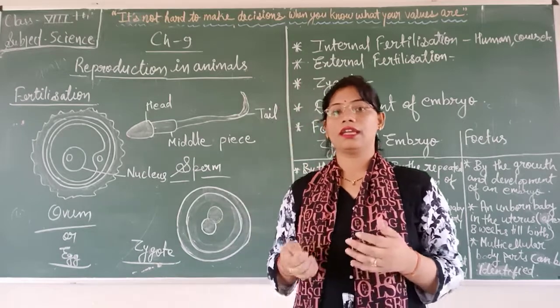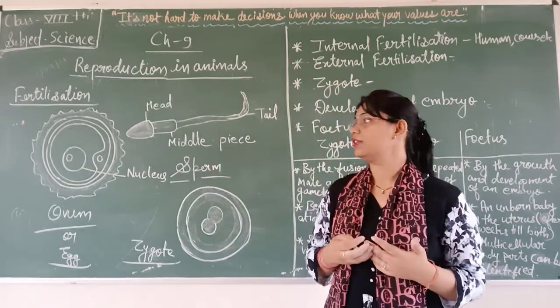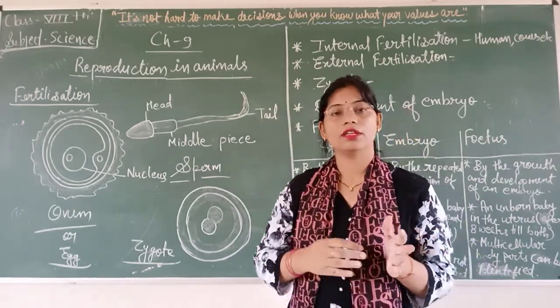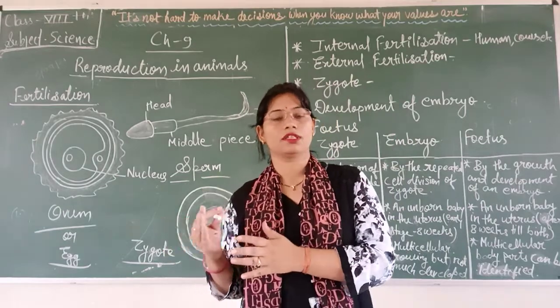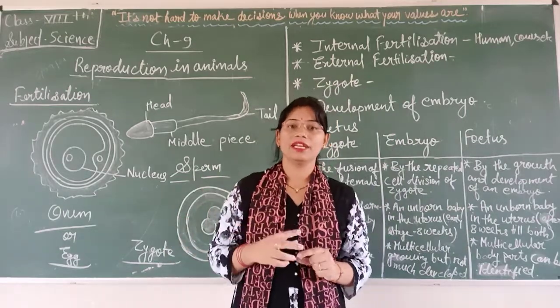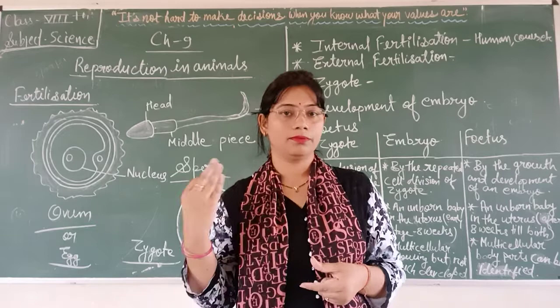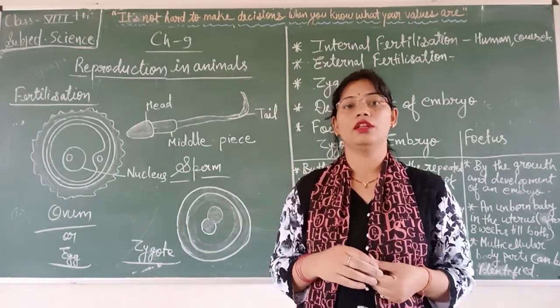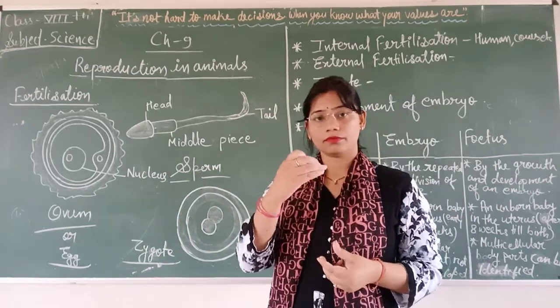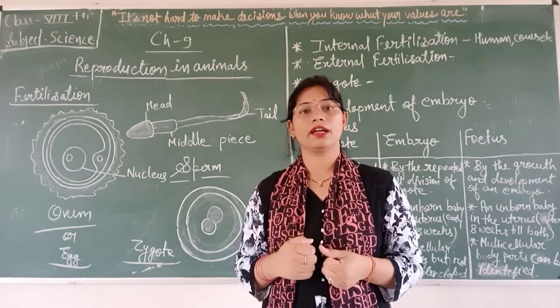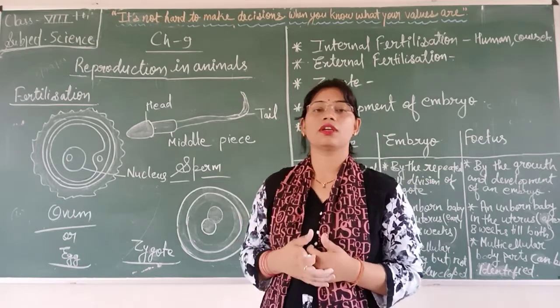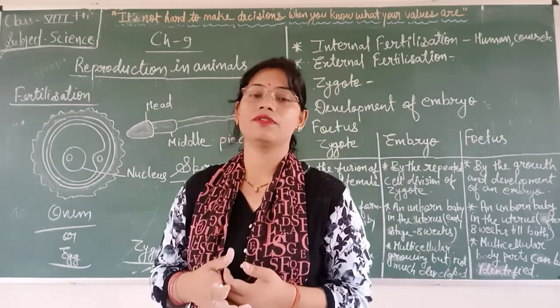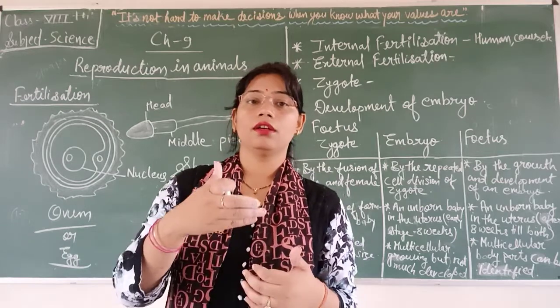For gametes, we need male reproductive organs and female reproductive organs. In sexual reproduction, two parents are needed, one female and one male. From female reproductive organs we get the female gamete, and from male reproductive organs we get male gametes.